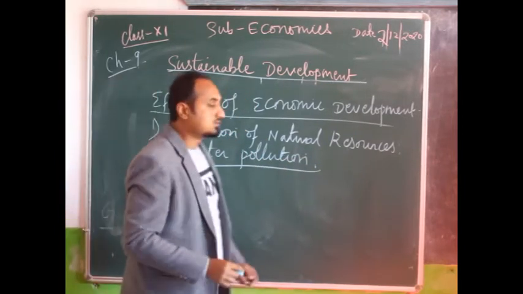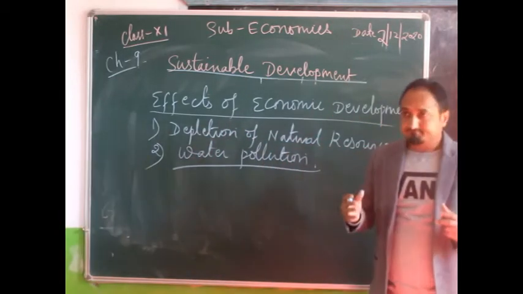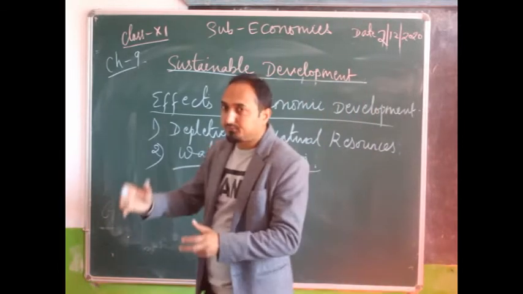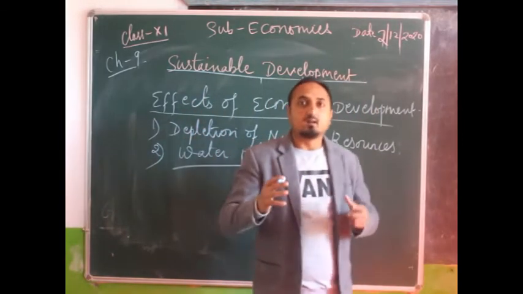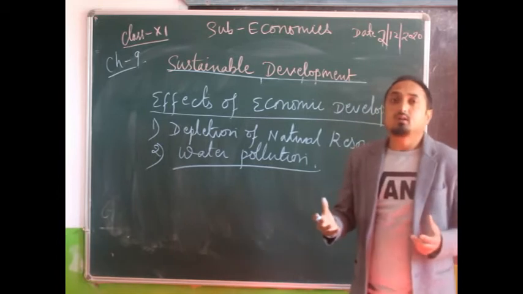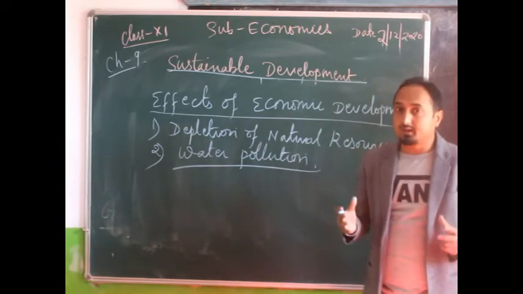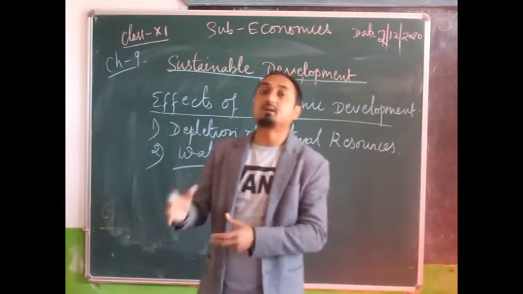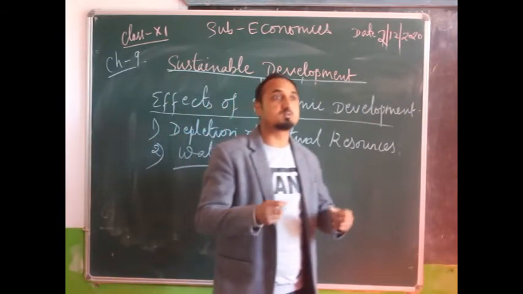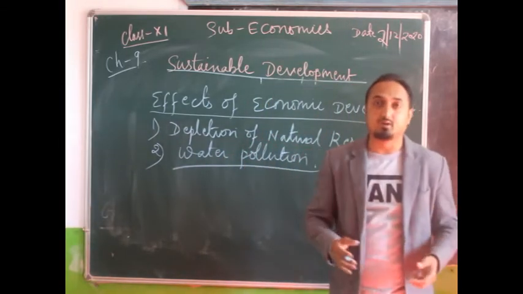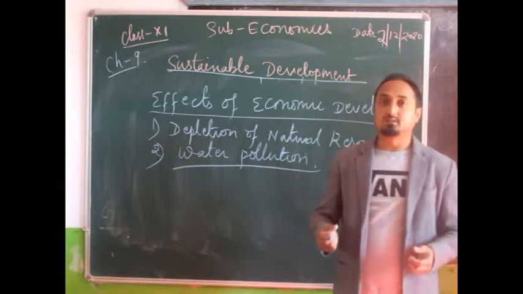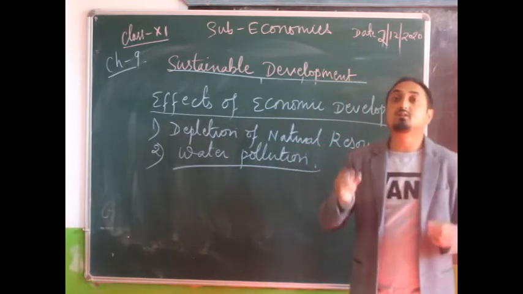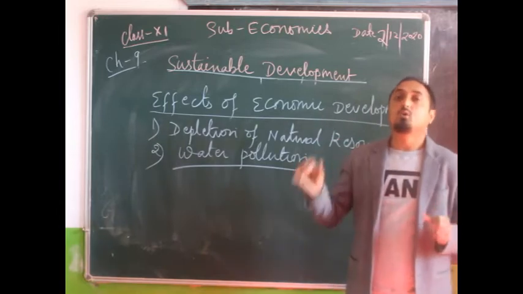Water pollution. We can see that the rivers, seas, and oceans are getting more polluted. Why? Due to industrialization and urbanization, all this water has been contaminated. Toxic substances have been discharged into the river by the different industries, and due to that the quality of water is deteriorating. It is not fit for drinking, bathing, or washing.